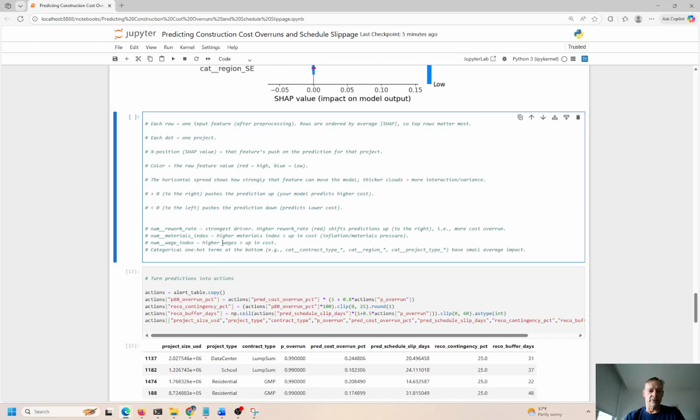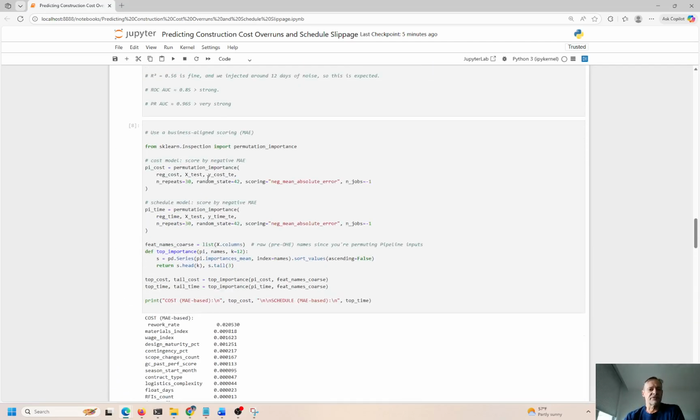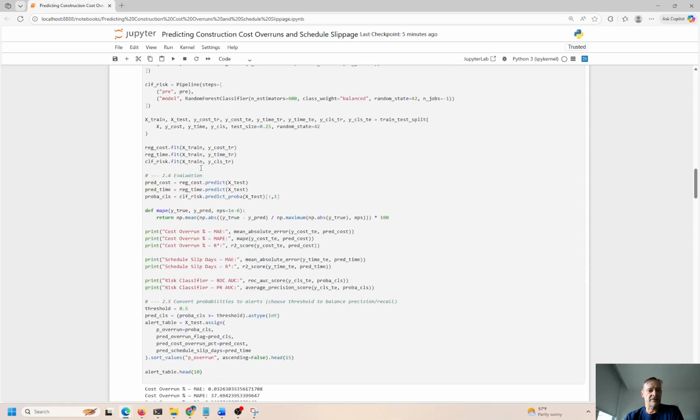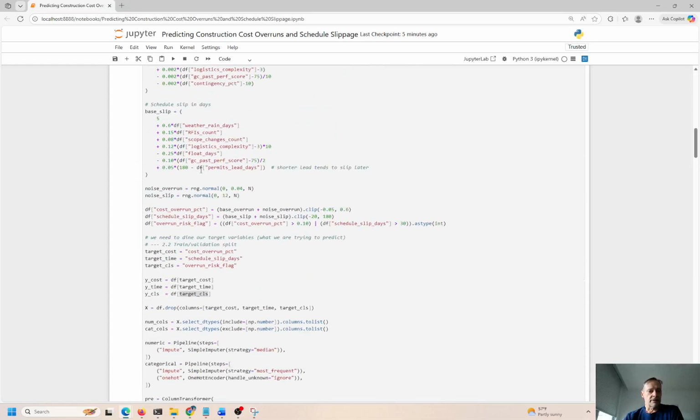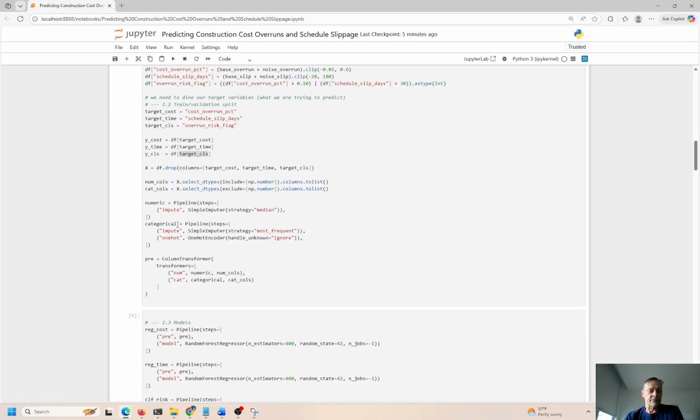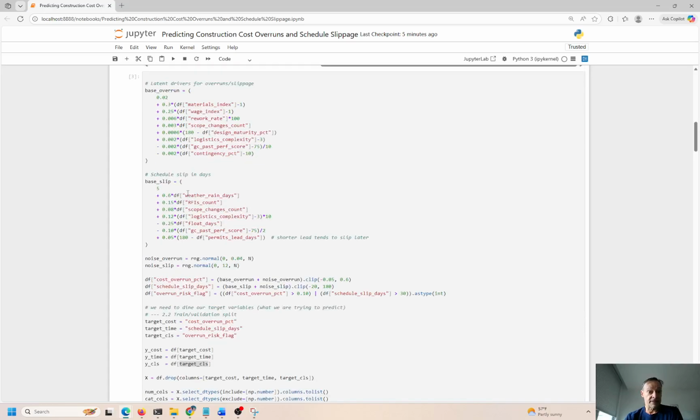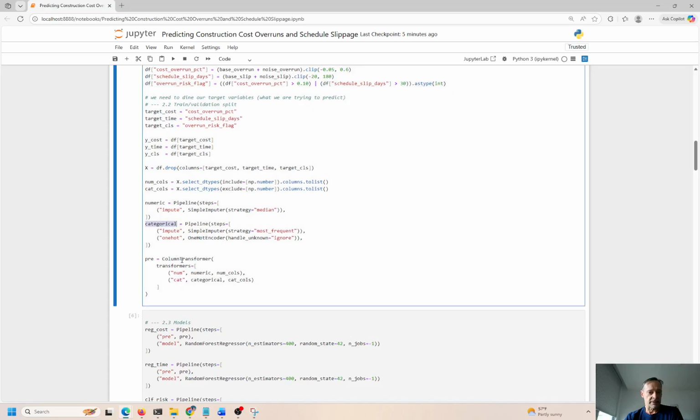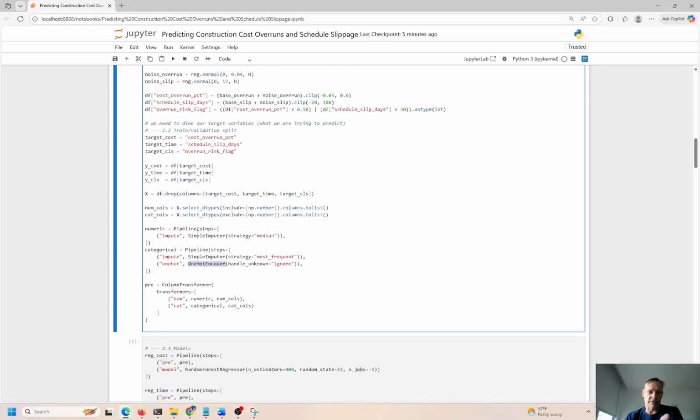Number of wage index, higher wages equal higher costs, and non-numerical codes have to be converted to categorical codes or one-hot encoding. I didn't really address that issue, but you can see evidence of that over here. Anything that is not numeric has to be categorically encoded. If it's numeric, it's fine. Using a simple imputer or one-hot encoding.